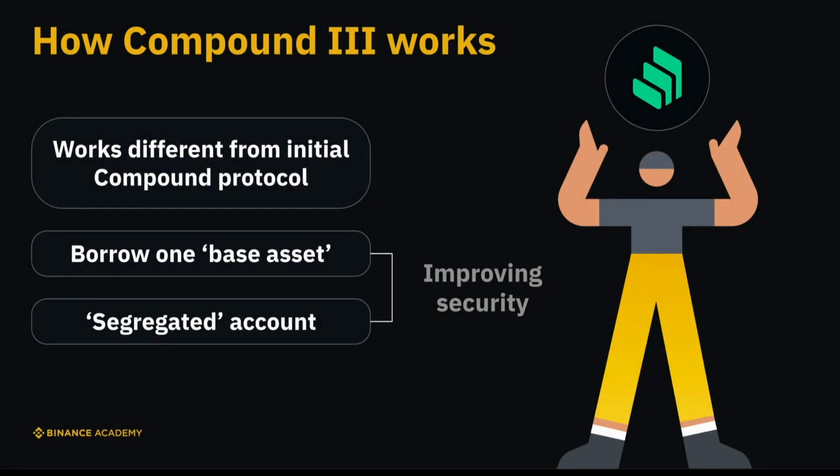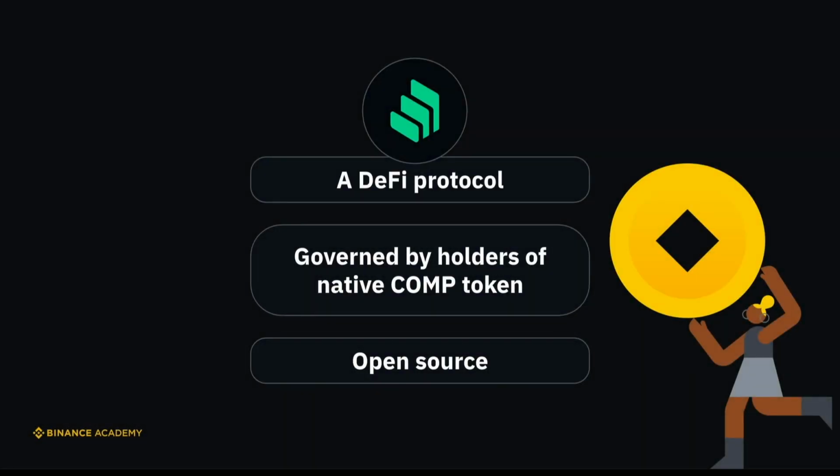A case-in-point example of how the entire DeFi space is evolving rapidly, Compound 3 works very differently from the original Compound protocol. Instead of letting users borrow any asset from asset pools, users are only able to borrow one so-called base asset in their own segregated account. Such simplicity is to improve security and protect users. True to its DeFi protocol nature, Compound 3 is governed by holders of its native token, COMP, according to a smart contract-enabled governance protocol. Everything is open source and anyone can check how the protocol functions at any time.